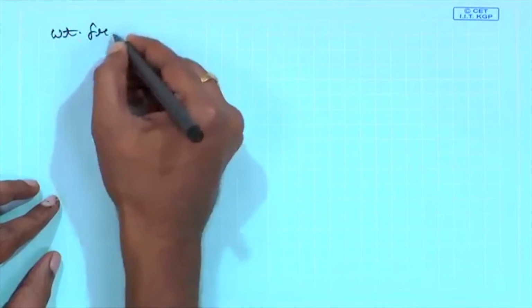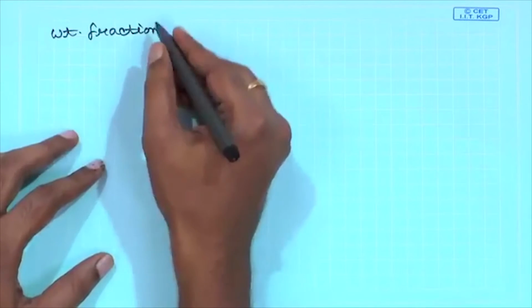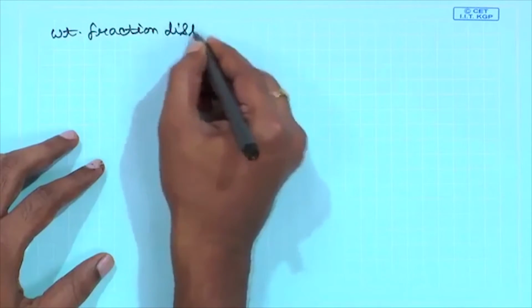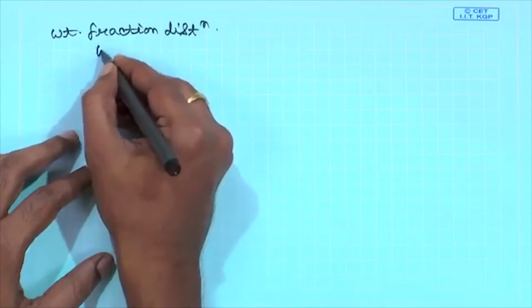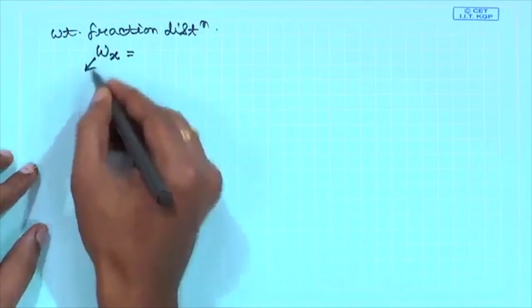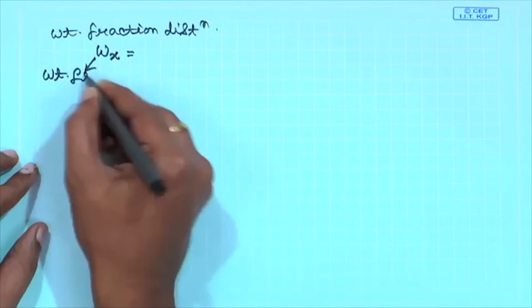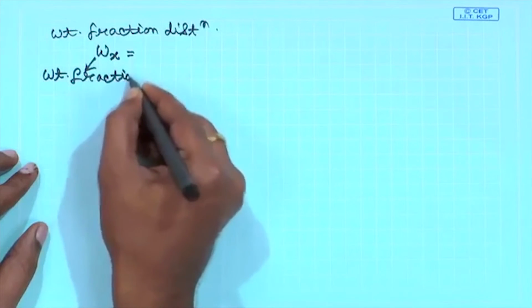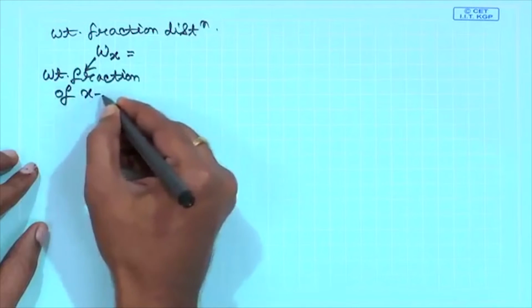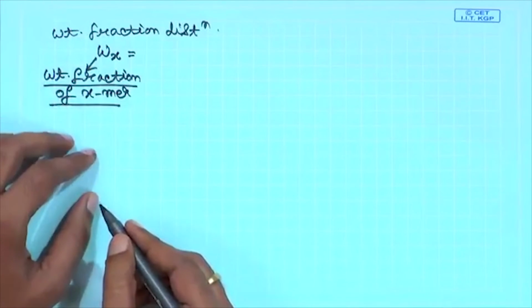So, number fraction distribution. Now, what is the weight fraction distribution? Let us say I put small wx. So, basically small wx is the weight fraction of x-mer, just like the number fraction of x-mer.